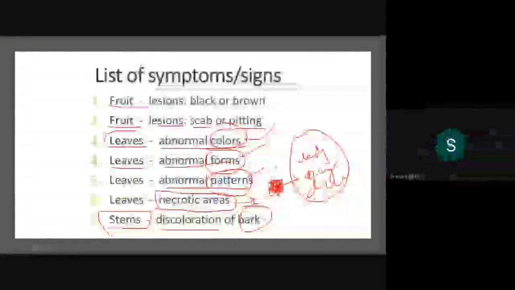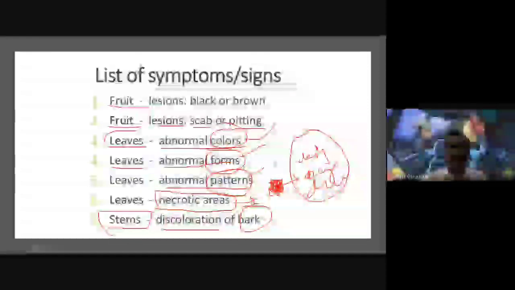Anybody can respond? Yes, sir. This is the completed causal organism. Yes, sir. The host plants, also the disease cycle, disease management. Are you listening? Yes, sir, we are listening.